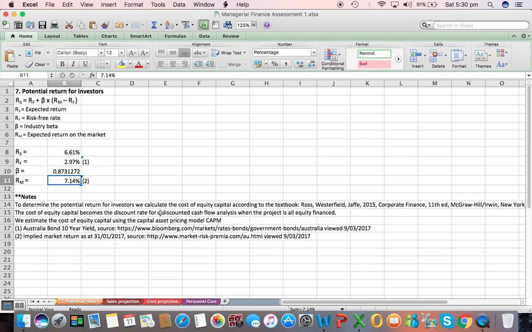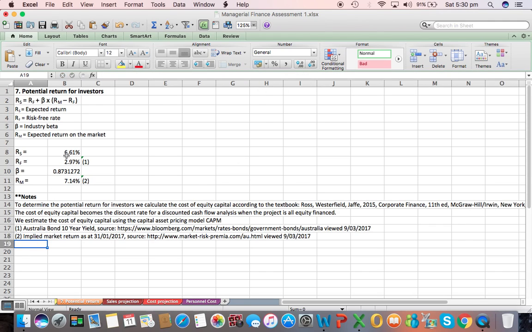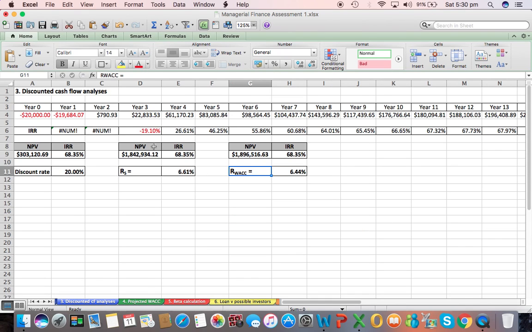7.14% is the expected return on the market, or the premium rate of the market. This is the implied market return as at 31st of January 2017, and this website is the source of that information. So we calculate a cost of equity capital of 6.61%, and with that we did our first discounted cash flow analysis here, obtaining this net present value of the project.